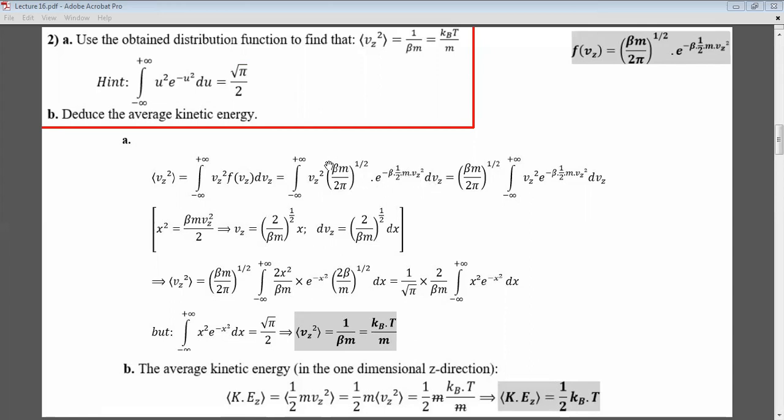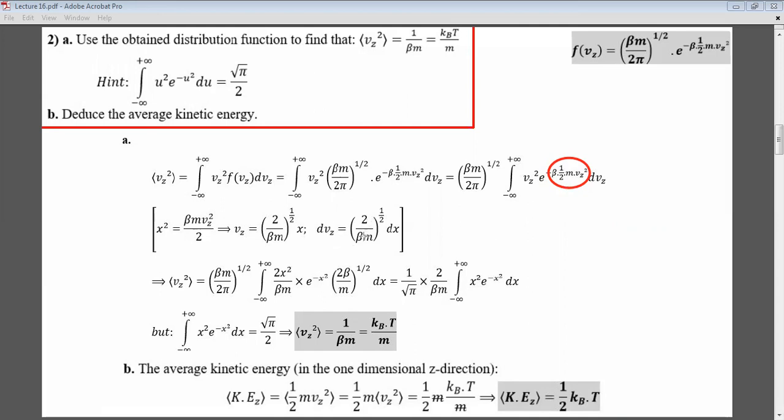I'm going to take this constant value, which is the square root of beta m over 2 pi, outside, and I will have the integral from minus infinity to infinity of vz squared e to the minus beta half m vz squared dvz. Again, I'll do the same trick. I'll say let x squared be equal to beta half m vz squared, and then vz will be the square root of 2 over beta m times x.